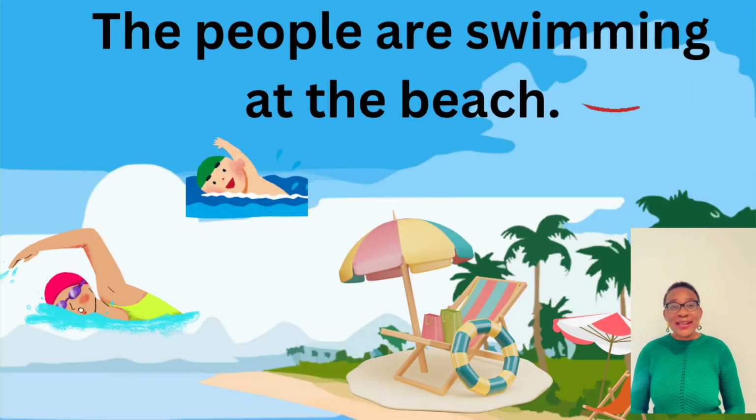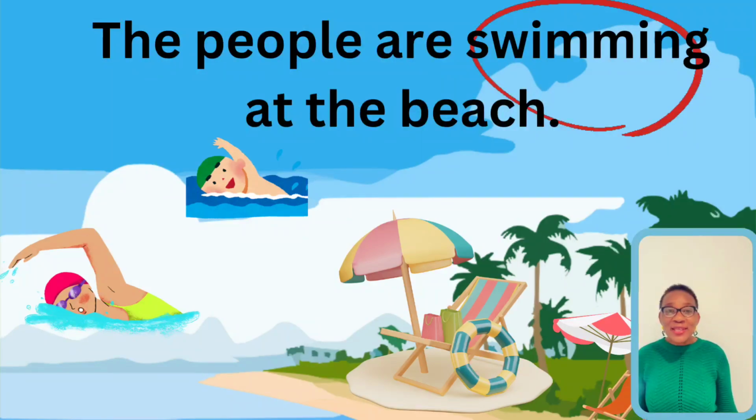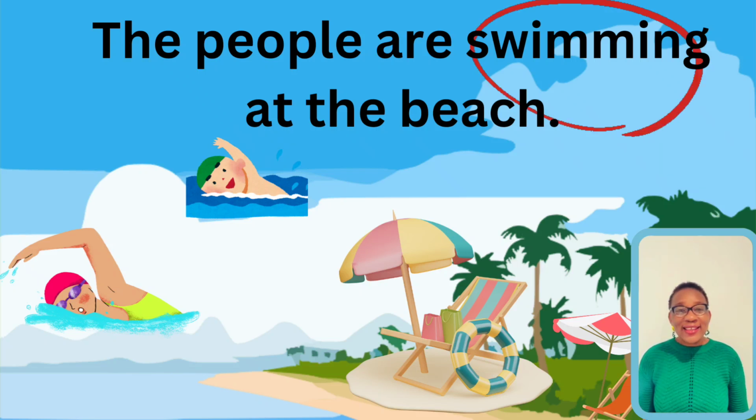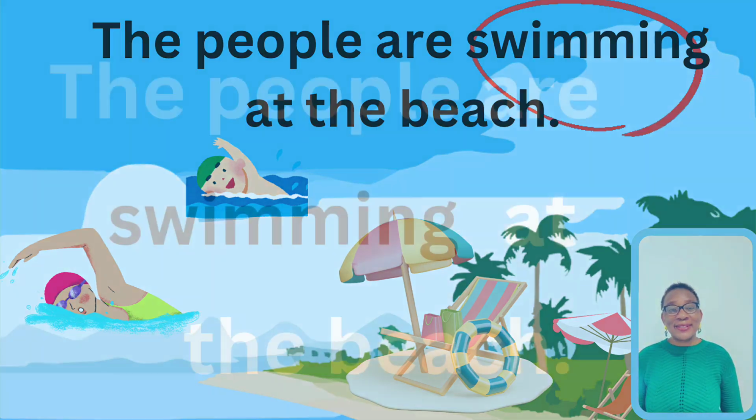The people are swimming at the beach. What is the verb in that sentence? The verb in that sentence is swimming. That's the action taking place there. That is what is happening there. Swimming is a verb.